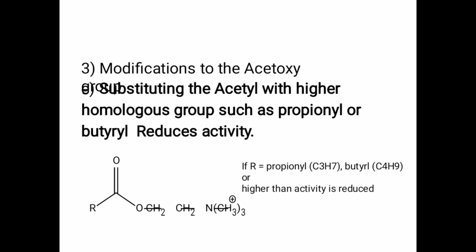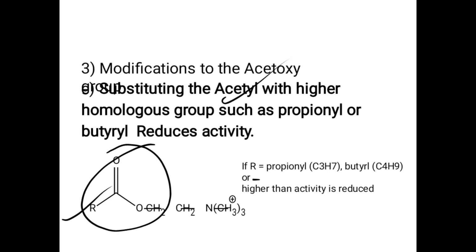Then the last point regarding the SAR of these acetylcholine agonists, that is this part, which consists of the acetoxy group. This acetoxy group is not necessary for the activity, but it must contain the oxygen. If the acetyl group is replaced with higher groups such as propionyl or butyryl, then the activity reduces.